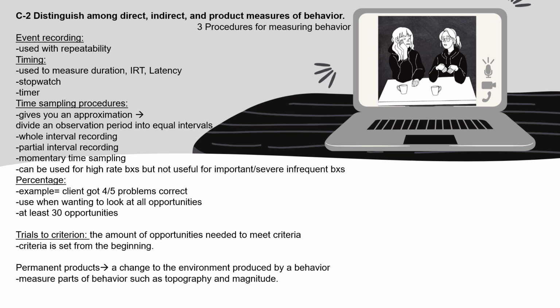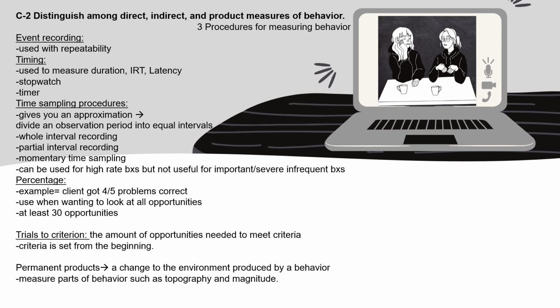So event recording refers to using it with repeatability, so things that are repeating. Then there's timing. This is used to measure duration, IRT, latency, and you use a stopwatch or a timer. Then there's time sampling procedures. This gives you an approximation.